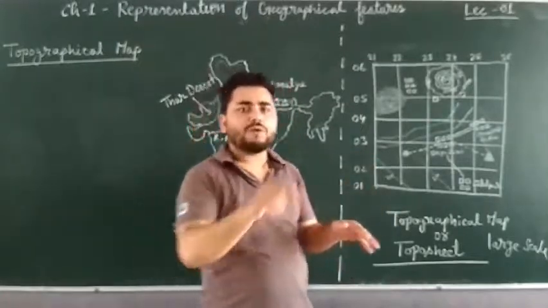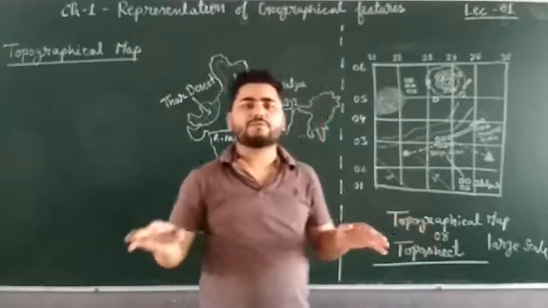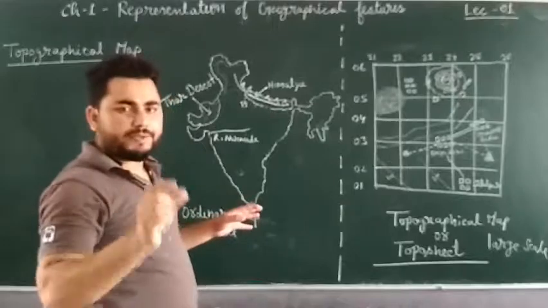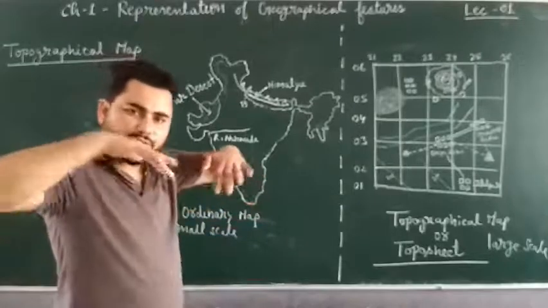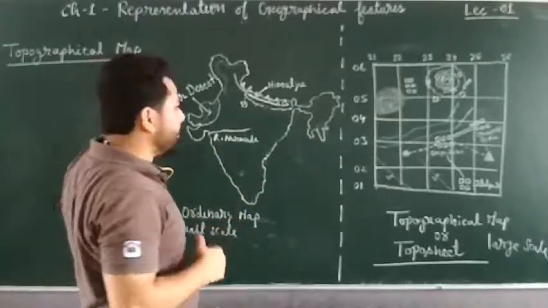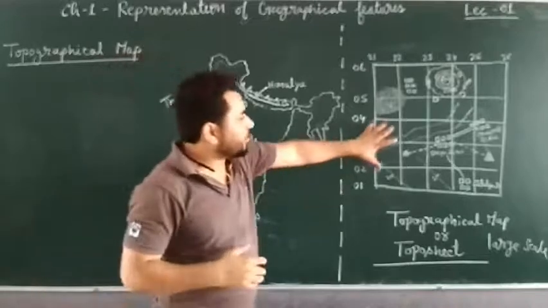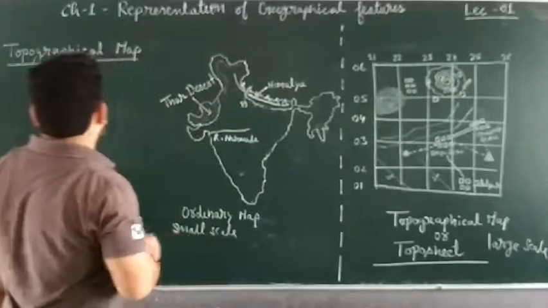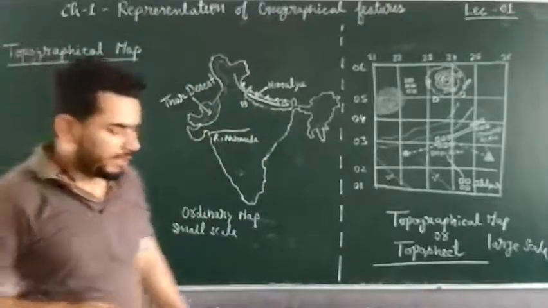So how will we draw all these features of land? The maps in which we draw such features are called topographical maps, right? Getting or not? So I have explained to you the meaning of topographical map in detail.